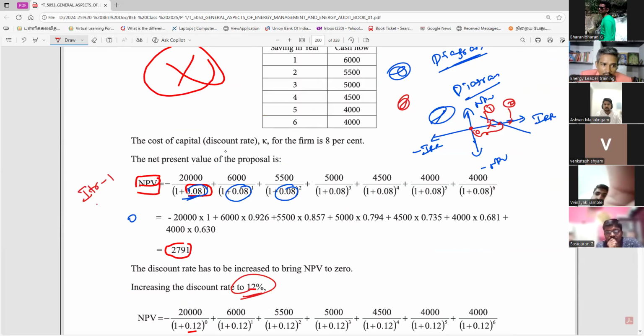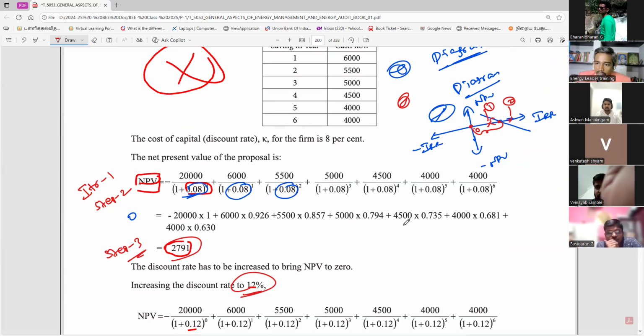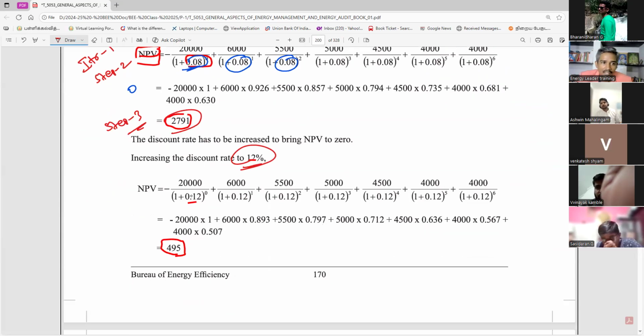Iteration 1, this is step 2. This is step 3, the final answer. Using the calculator, you have to find it out. Then step 4, same, you have to write everything. Then step 5.